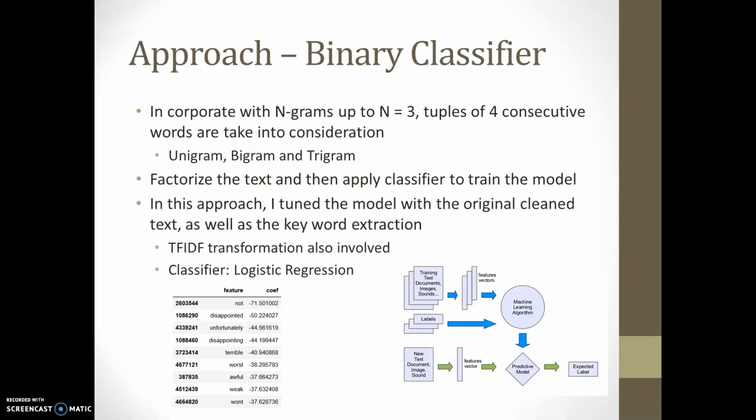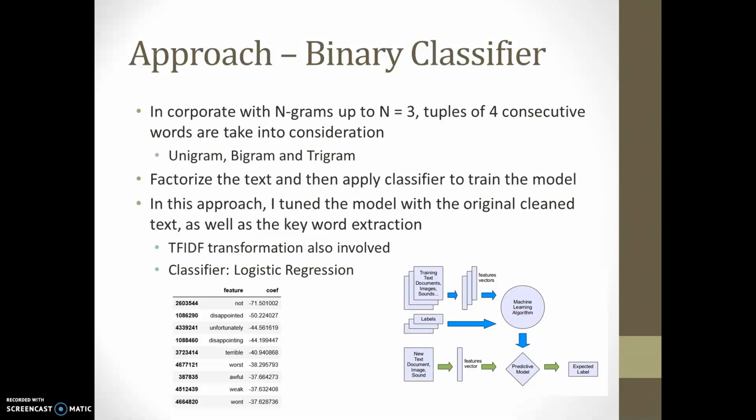Talking about the approach, one of the approaches I did is the binary classifier. It incorporated n-grams up to 3, so types of 3 consecutive words are taken into consideration. I have unigram, bigram, and trigram. I also factorize the text and then apply a classifier to train the model. In this approach, I trained the model with original clean text as well as the keyword extraction. This model considered a TF-IDF transformation of the text data, and the classifier I used is logistic regression.